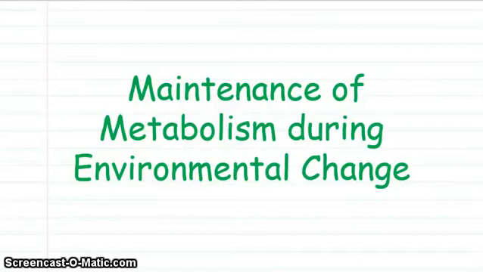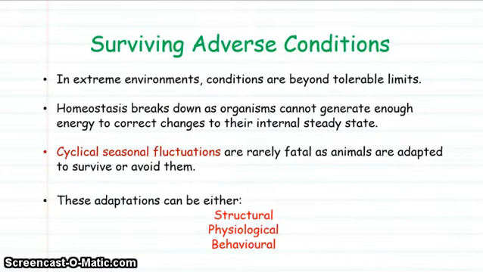And next we come to the maintenance of metabolism during environmental change, the part of Higher Biology, Unit 2, Metabolism and Survival. So we look at organisms which survive adverse conditions. Now, in extreme environments, conditions are not tolerable anymore, and homeostatic mechanisms can't do enough to maintain the internal steady state of the organism. But any cyclical seasonal fluctuations are not often fatal, because animals and other organisms are adapted to survive or avoid them.